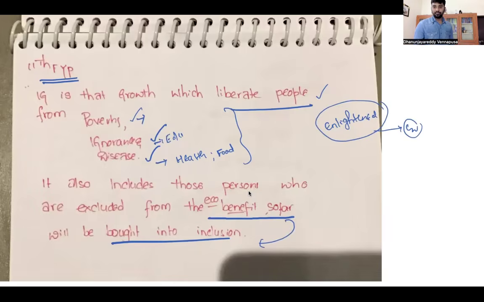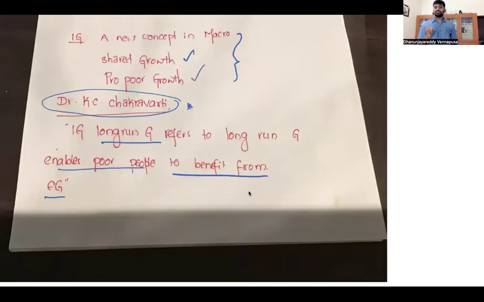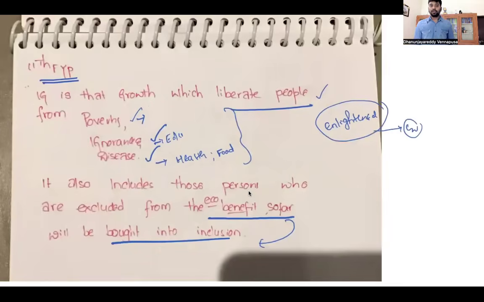So I said three things. A general definition of inclusive growth: it is a new concept in macroeconomics, which means shared growth or pro-poor growth. According to Dr. K.C. Chakravarti, inclusive growth means long-run growth which enables the poor people to benefit from economic growth. According to the 11th five-year plan, inclusive growth is that growth which liberates people from poverty, ignorance, disease. It also includes those persons who are excluded from the economic benefit so far, who have to be brought into inclusion. One of these definitions has to be there in the answer.